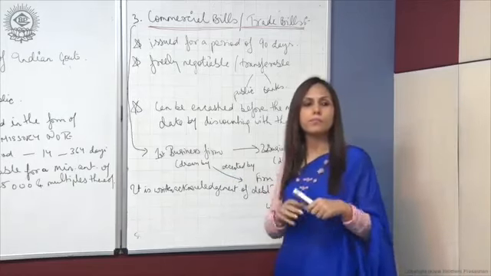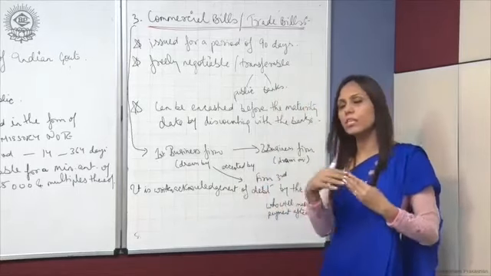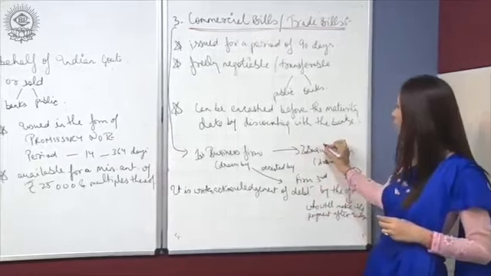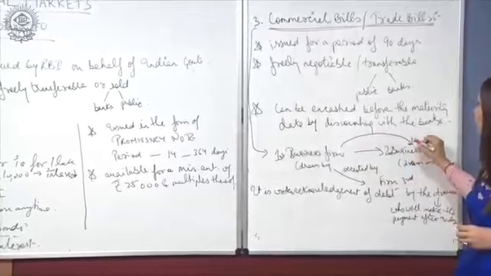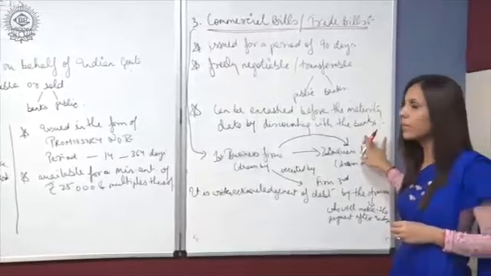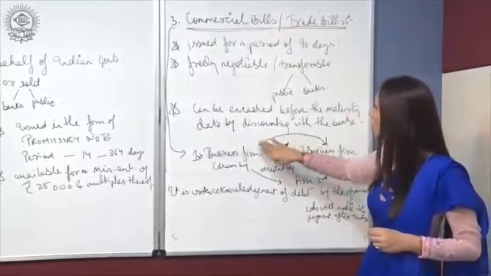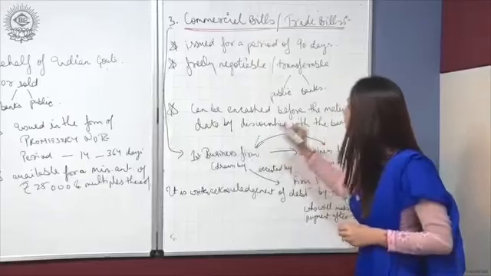For example, if there is a firm which purchased goods on credit from this particular firm, then this firm has to, or you can take it like this.